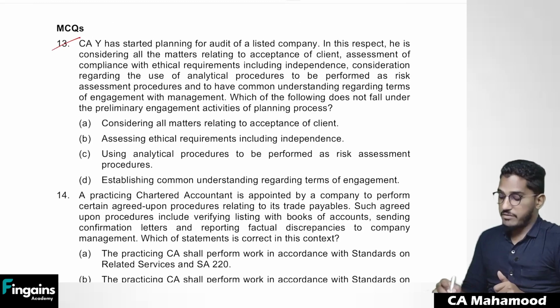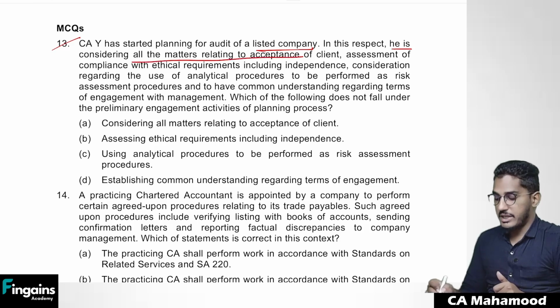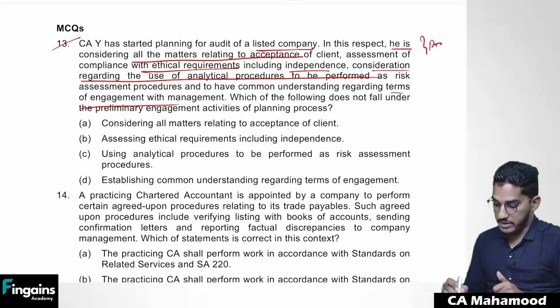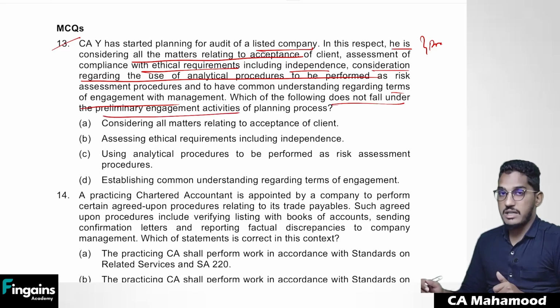CAY has started planning for audit of a listed company. In this respect, he is considering all the matters relating to acceptance of the client, assessment of compliance with the ethical requirements including independence, consideration regarding the use of analytical procedures to be performed as a risk assessment procedure, and to have common understanding regarding the terms of engagement with the management. Basically, he is trying to perform preliminary engagement activities. Which of the following does not fall under preliminary engagement activities? So which activity is not falling under preliminary engagement activities, they are asking.